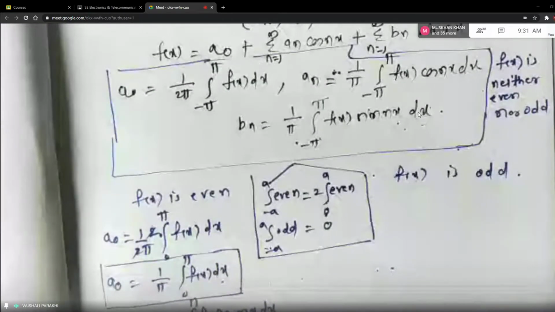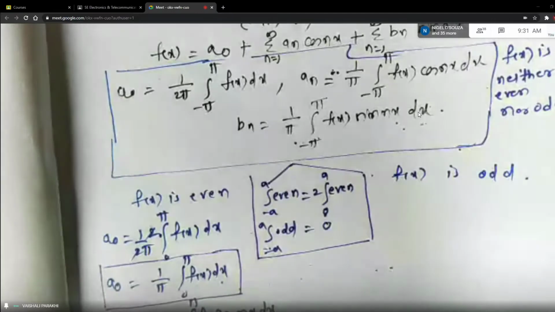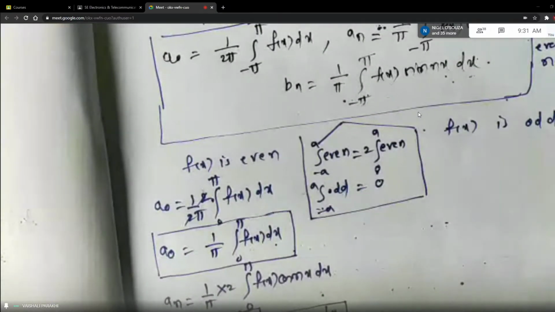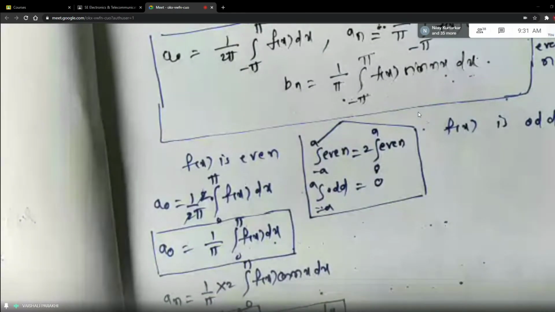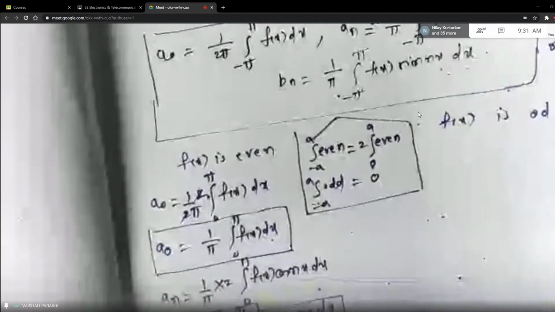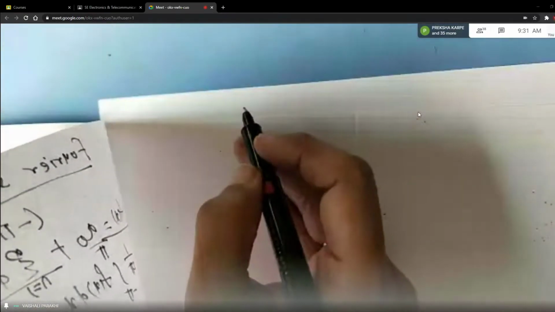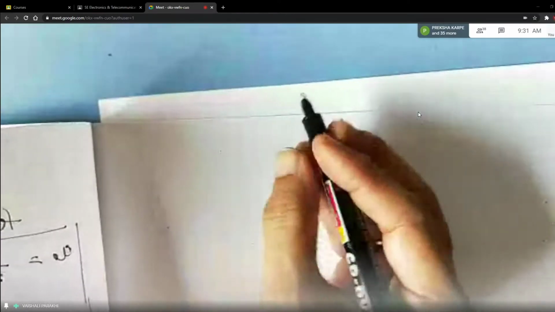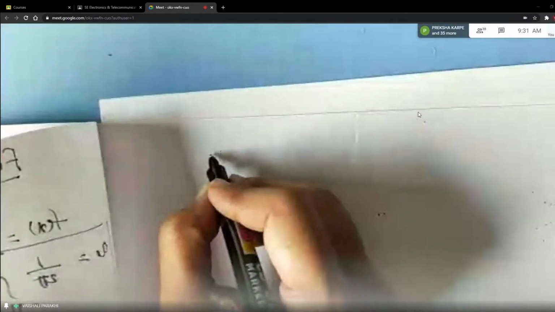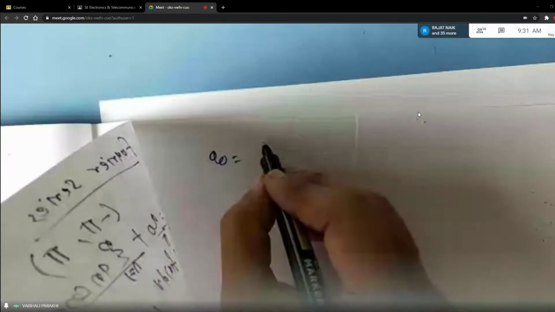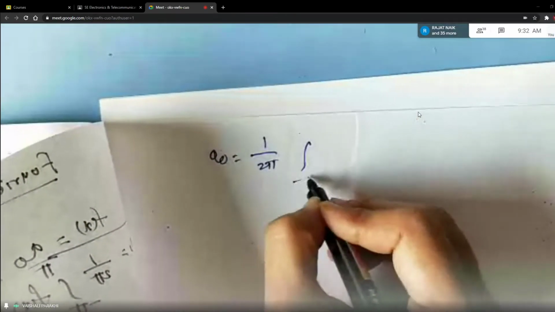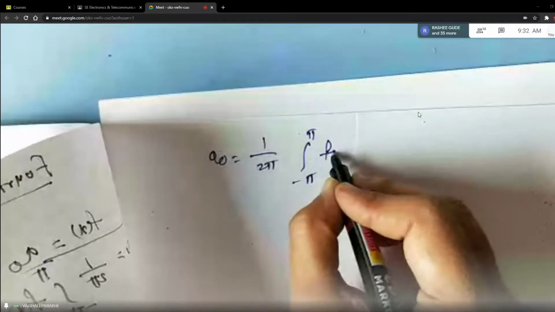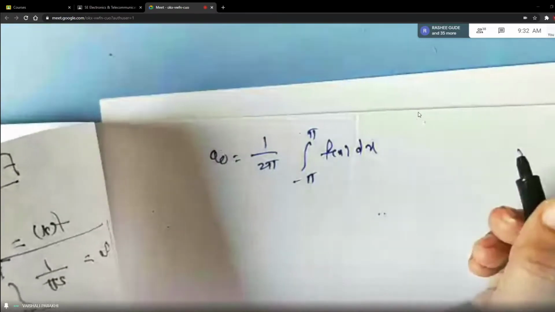Should I explain it separately, students, the even odd function thing? Okay, let me explain it on another page. Okay, see, you have 3 formulas, right? A0 is equal to 1 by 2 pi integral from minus pi to plus pi f of x dx, right?